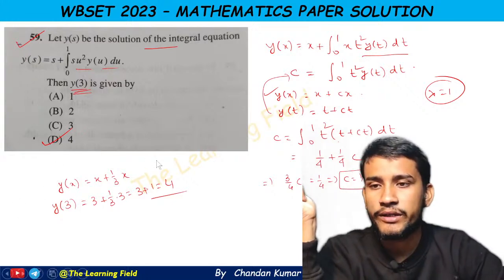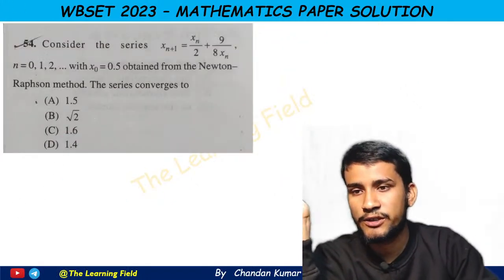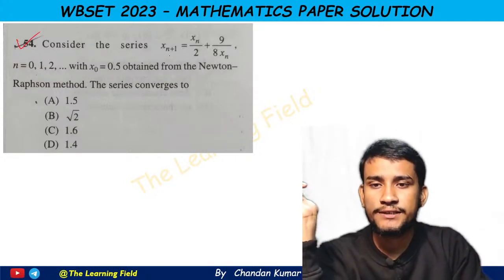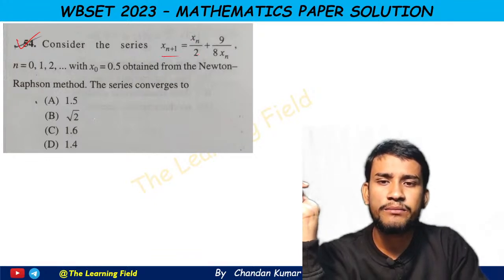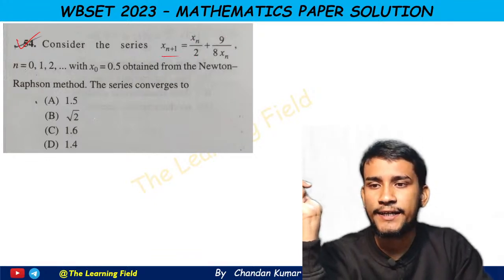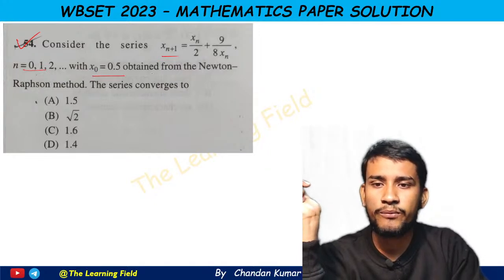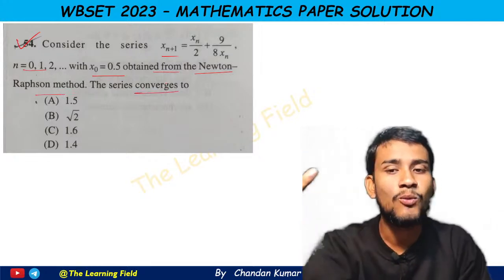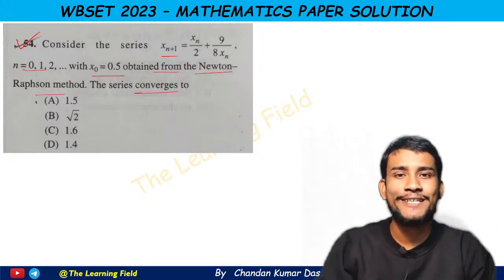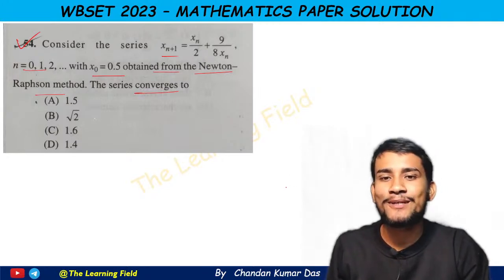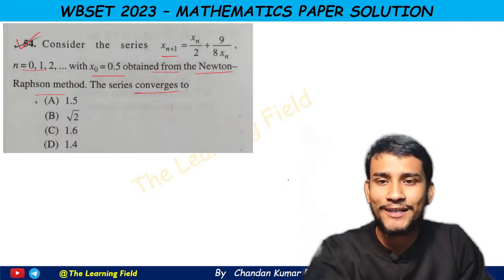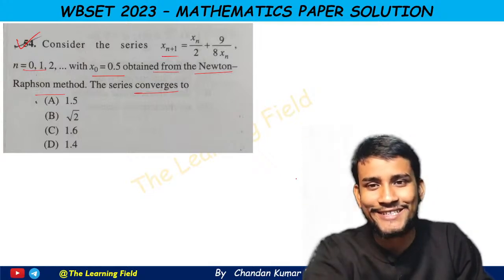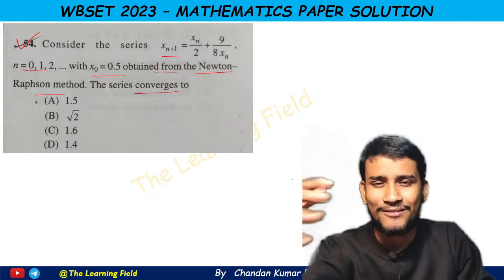Okay, now going to the next question, and this question is from numerical analysis, question number 54 from X series. Consider the series x_{n+1} equal to x_n by 2 plus 9 by 8 x_n, n equal to 0, 1, 2, and so on, with x_0 equal to 0.5, obtained from the Newton-Raphson method. The series converges to what? See, in this question you don't have any calculator to calculate the Newton-Raphson method. If you calculate the terms of the Newton-Raphson method, then this question is going to be very big, or the calculation is also laborious.